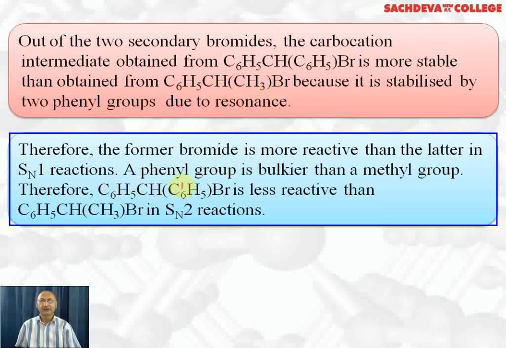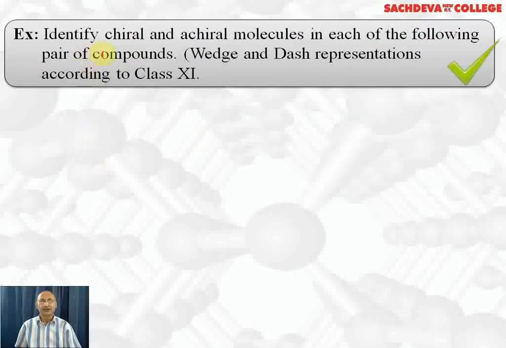A phenyl group is bulkier than the methyl group. Therefore, this will be less reactive as compared to this one towards SN2 reaction. Next, we want to identify chiral and achiral molecules in each of the following pair of compounds. Wedge and dash representation according to the class 11th rules are the same.